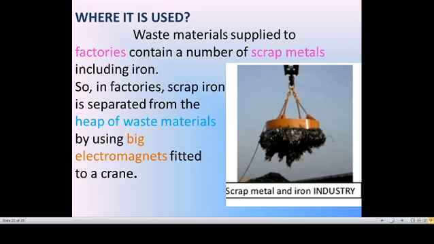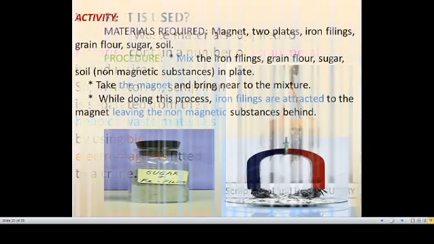The electromagnet is nothing but, if we pass electricity, it will act like a magnet. Is it easy to use a bar magnet and separate things from a huge, massive solid mixture? No. So we need huge magnets, and only electromagnets are used. These electromagnets work under electricity. So in a heap of waste materials we can separate the scrap metal. Scrap metal is nothing but iron things. We can separate scrap metals by using these electromagnets when fitted to a crane.